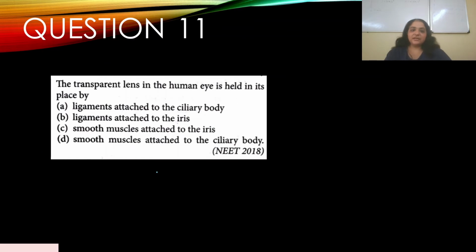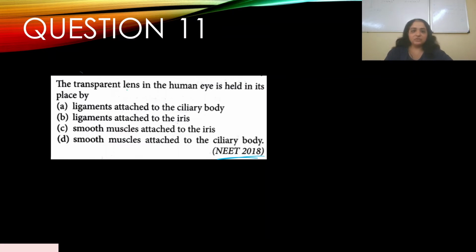The transparent lens in the human eye is held in its place by, and this appeared in NEET 2018. A, ligaments attached to the ciliary body. B, ligaments attached to the iris. C, smooth muscles attached to the iris. D, smooth muscles attached to the ciliary body.